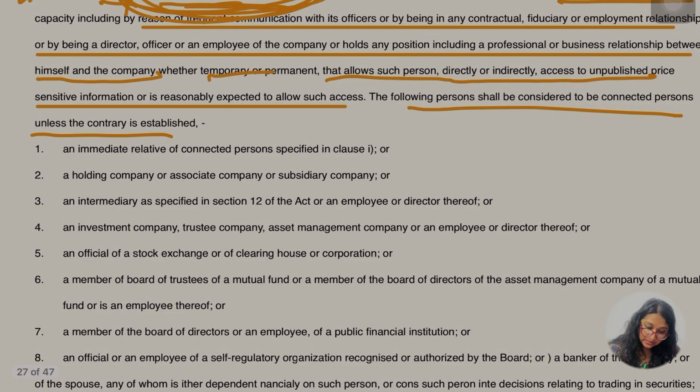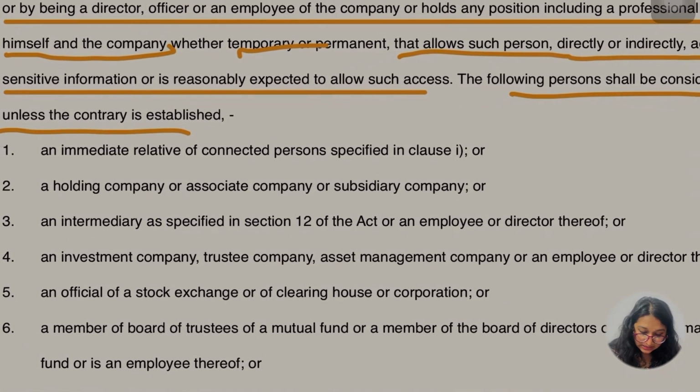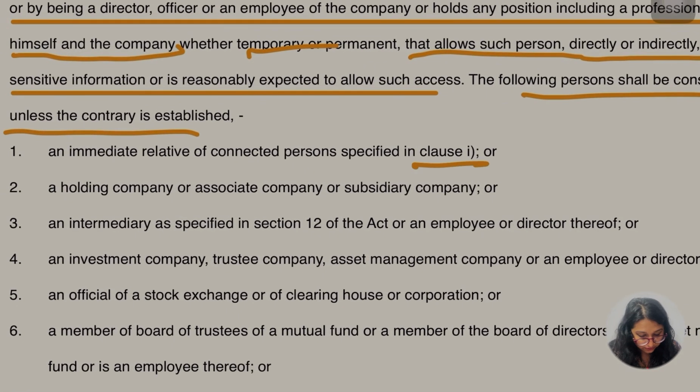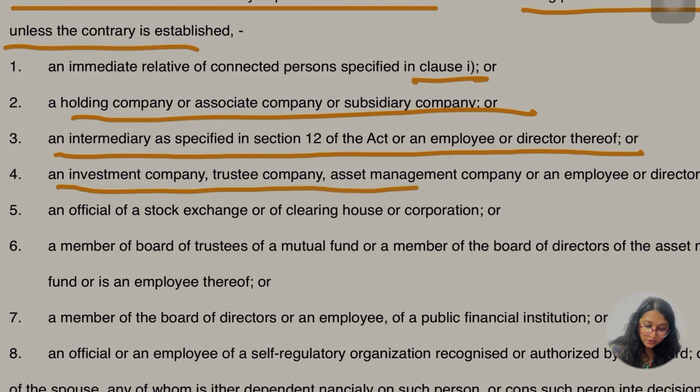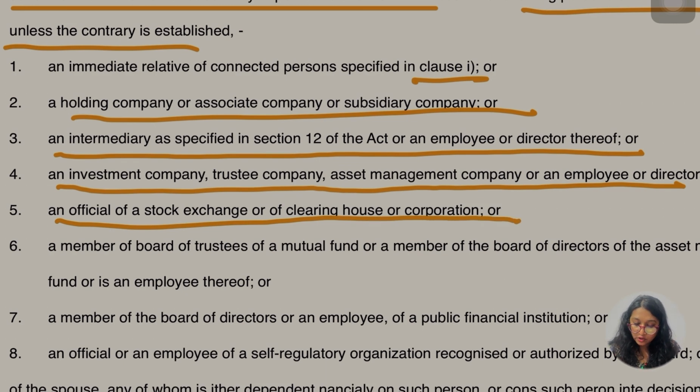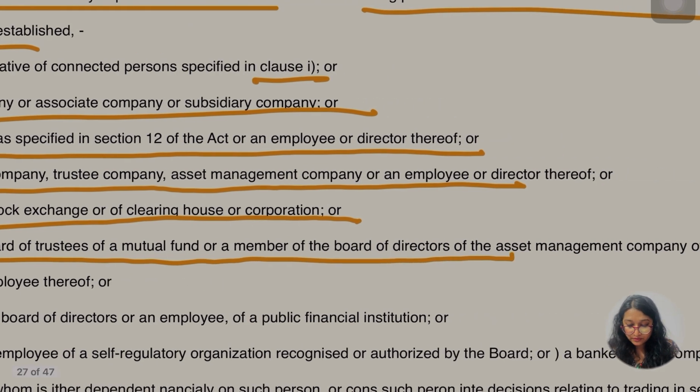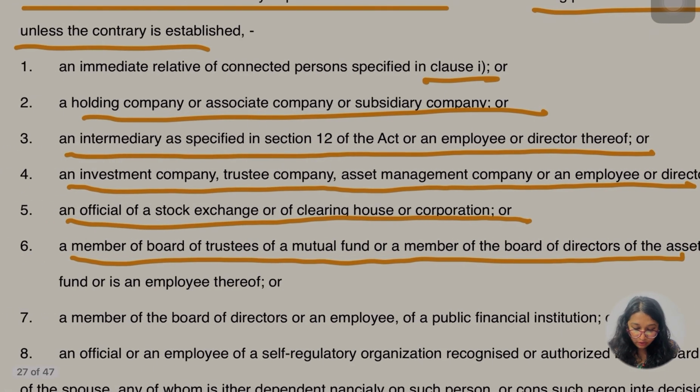Number 4, immediate relative of the connected persons specified in clause 1st. Second, a holding company or associate company or a subsidiary company. Third, an intermediary as specified in section 12 of the Act or employee or director. ठीक है. Fourth, an investment company, a trustee company, asset management company or employee or director, an official of a stock exchange or of a clearing house or corporation, a member of board of trustees of a mutual fund or a member of the board of directors of the asset management company of a mutual fund or an employee.